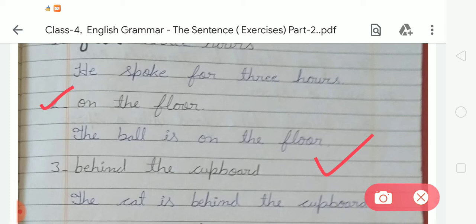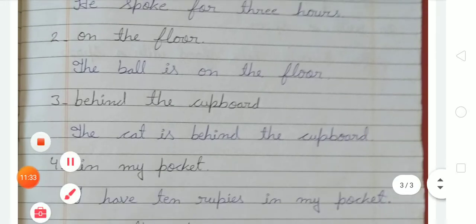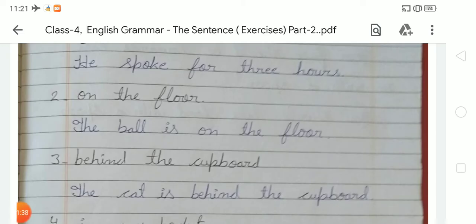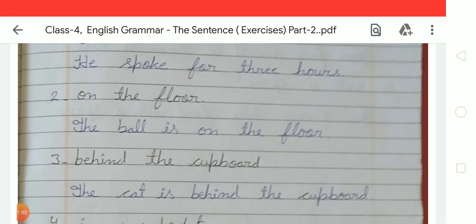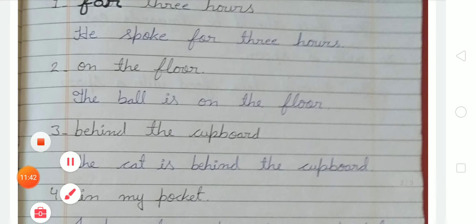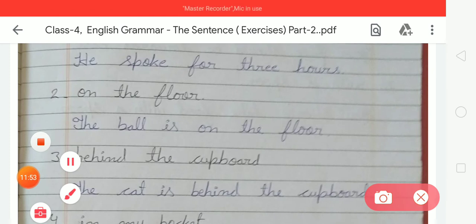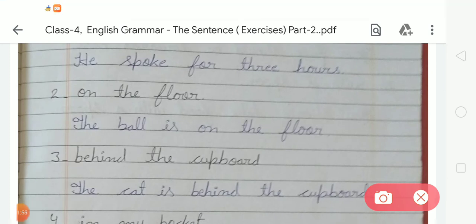Now the next, number third, behind the cupboard. So student, we have to add the words the cat is. The cat is behind the cupboard. In number 1, we have to write he spoke for 3 hours. Number 2, we have to write the ball is on the floor. In number 3, we have to write the cat is behind the cupboard.